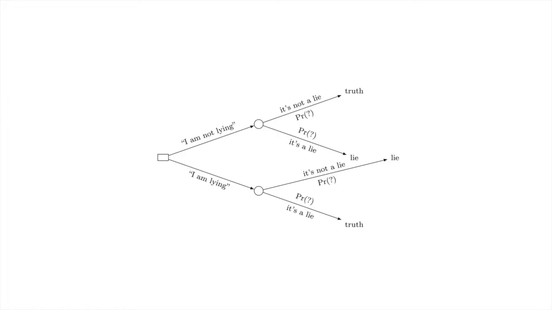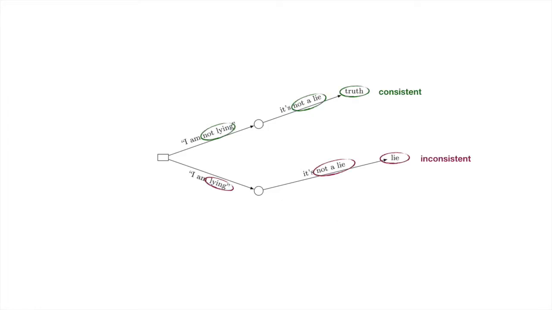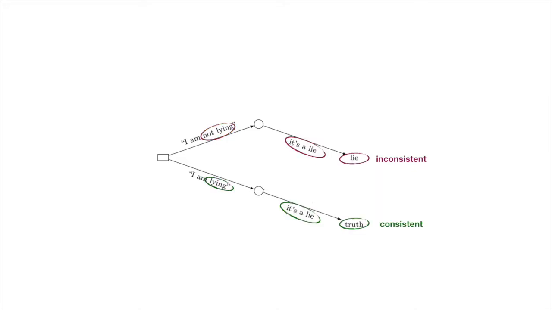It is now interesting to observe what happens if we map probabilities to random outcomes. If a person lies with probability 0, clearly, this person is not a liar. The person will always tell the truth. However, in our decision tree, this leads to an inconsistency. If the person states, "I am lying," since this person lies with probability 0, the only possible outcome is that this is not a lie, which is a contradiction. A similar inconsistency is observed for a person who lies with probability 1.